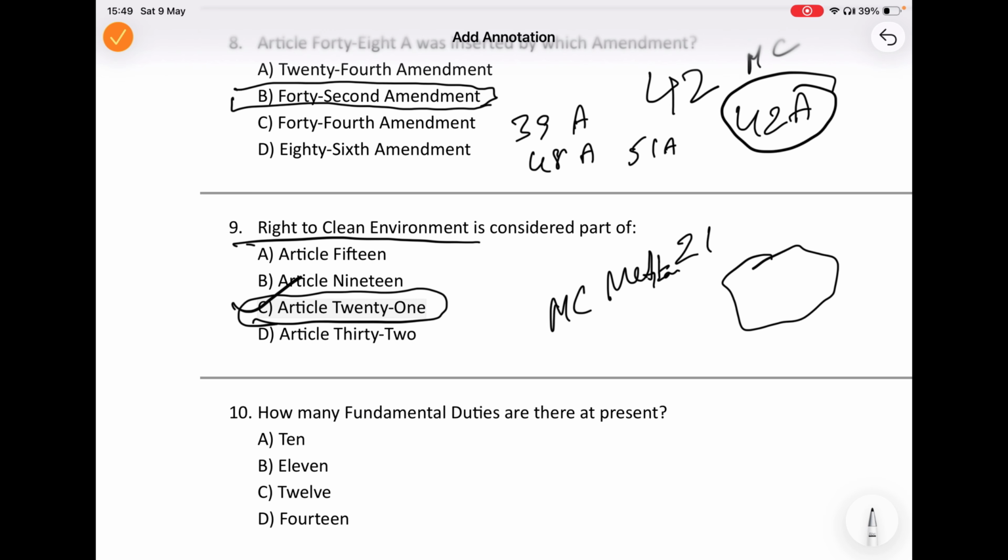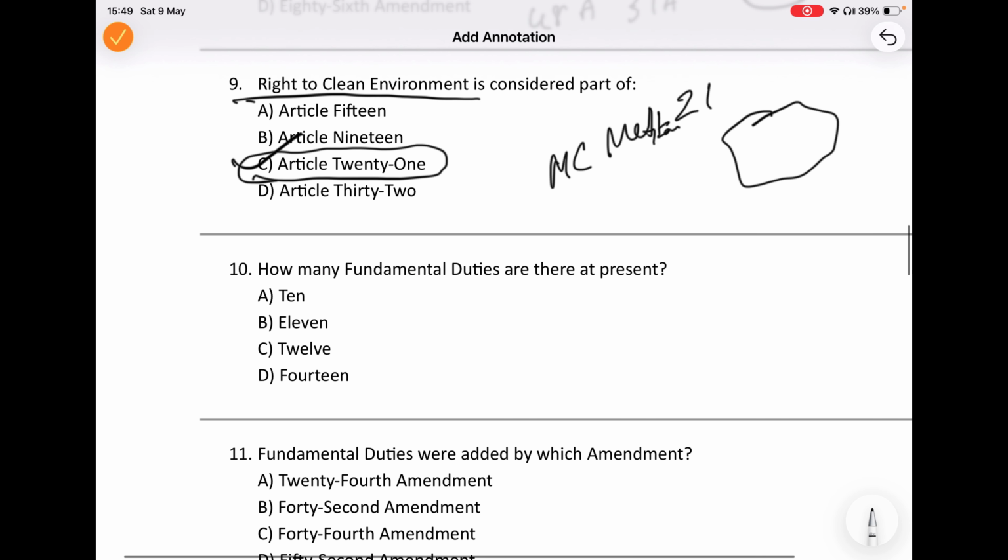Now let us move to another important constitutional law topic. Fundamental duties. The question is asking how many fundamental duties are there at present. Many students simply mug up the answer, but if you understand the background, it becomes very easy to remember.